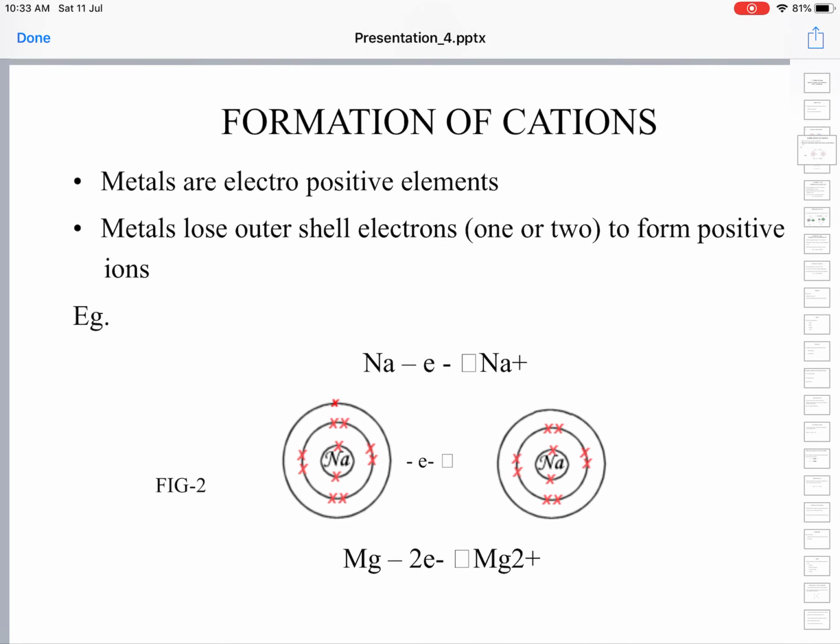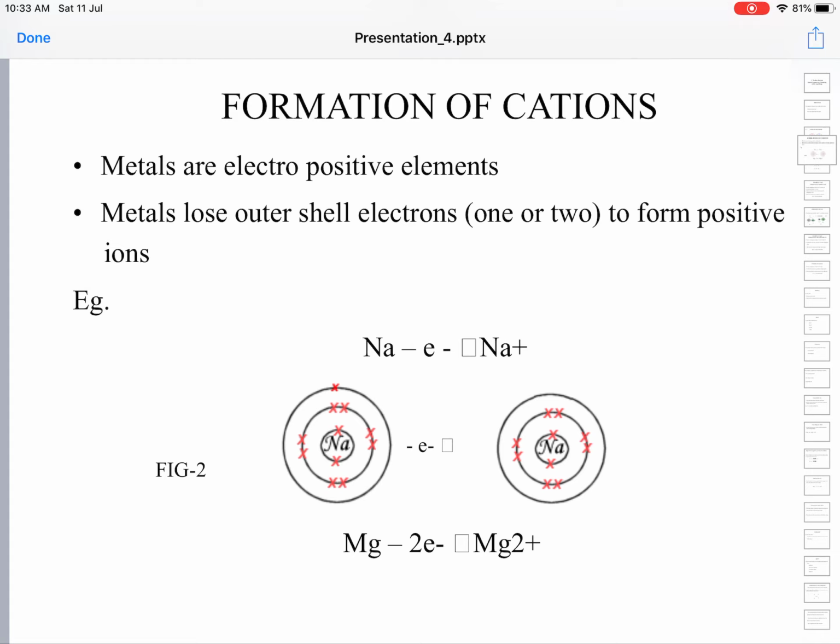Formation of cations. Metals are electropositive elements. At school level, you must have discussed metals and non-metals. Metals tend to lose electrons very easily and turn into positively charged ions. That is why we call all metals electropositive in nature.